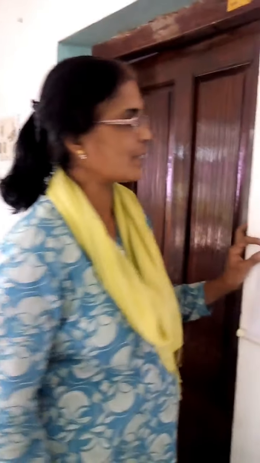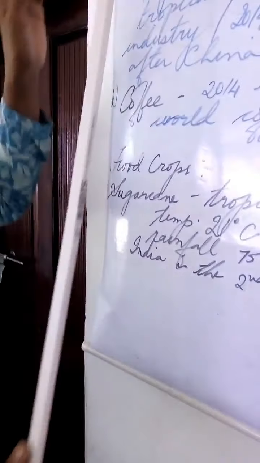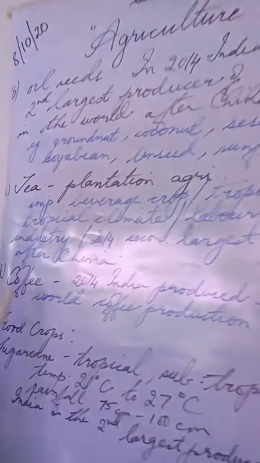Then the next beverage crop, and also a food crop, is coffee. In the year 2014, India manufactured 3.5% of the total world coffee production. So you see how important the year 2014 is. We are taking the lesson forward by discussing the important food crops. We discussed sugarcane, oil seeds, tea, and coffee.